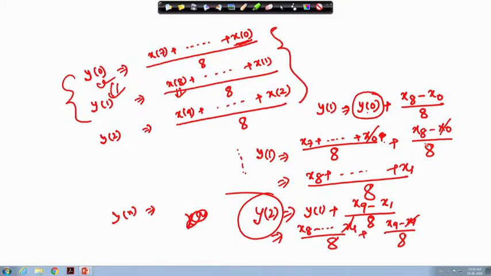So then what will be the circuit or architecture for this equation? If I generalize this equation, y n will be y n minus 1 plus x n plus 1 minus x 0, if I consider divide by 8.